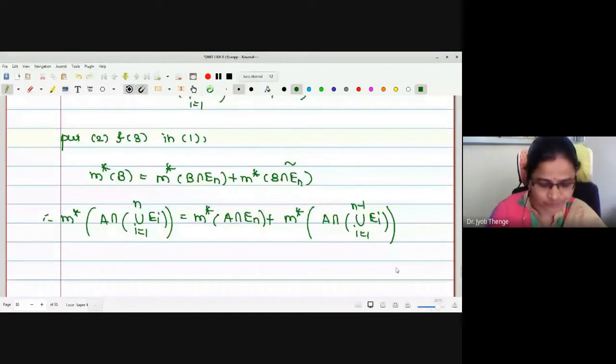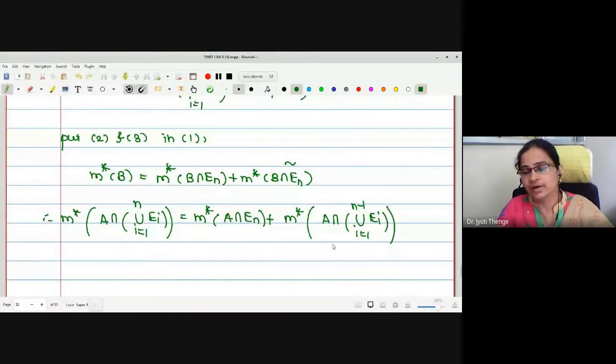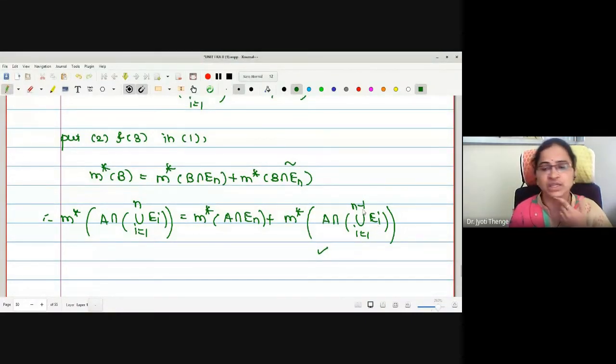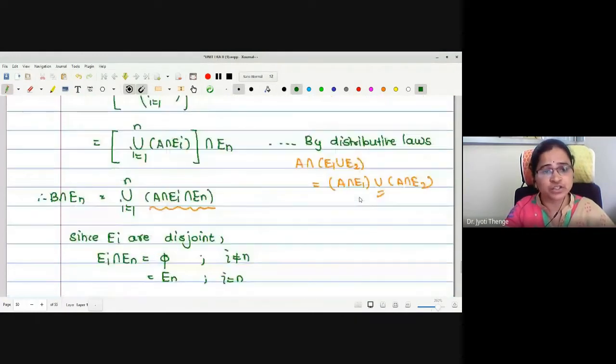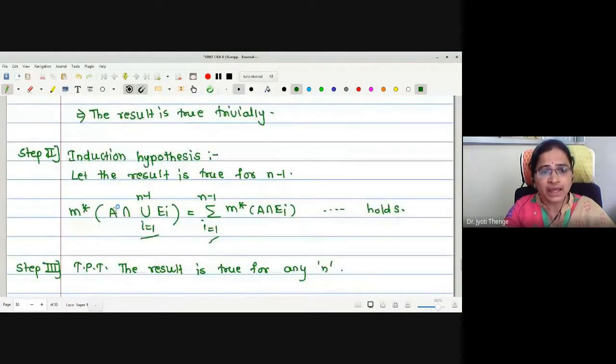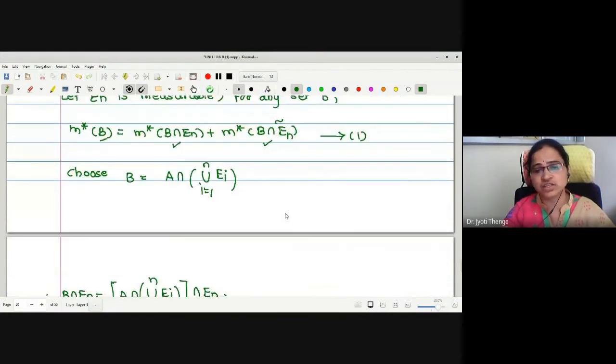But if I look at the second term of the right hand side, M star of A intersection the union of Ei, i equals 1 to n, this is true up to n minus 1 terms. And what is the induction hypothesis we have made? That the result is true for n minus 1. Therefore, what is the value of A intersection the union of Ei, i equals 1 to n minus 1? Is it summation i equals 1 to n minus 1 of M star of A intersection Ei?